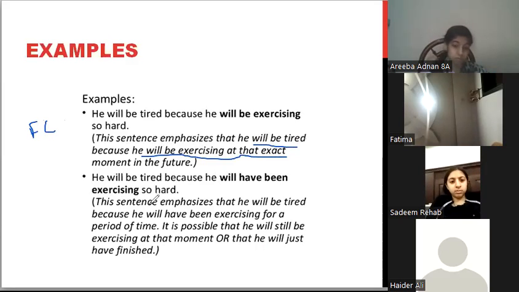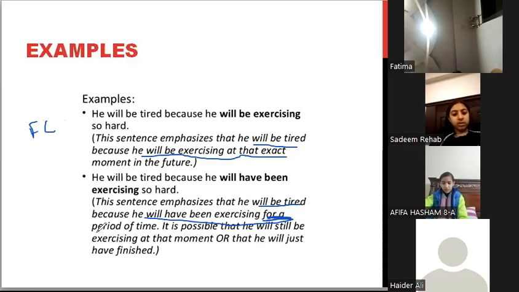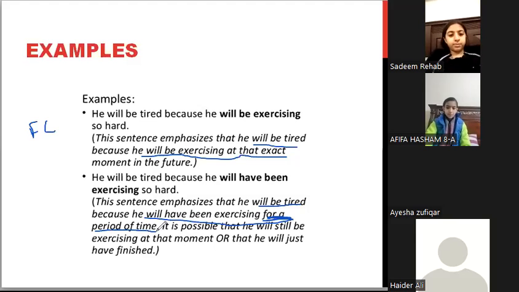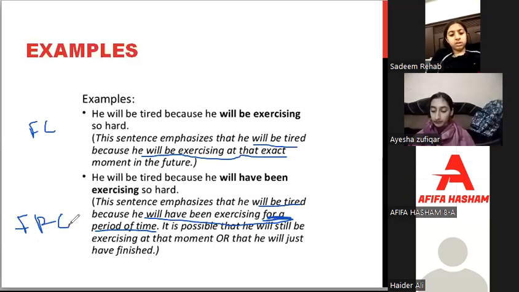Over here, the sentence emphasizes that he will be tired because he will have been exercising for a period of time. Okay? It is possible that he will still be exercising at that moment or that he will just have finished. This sentence, on the other hand, is the future perfect continuous tense.